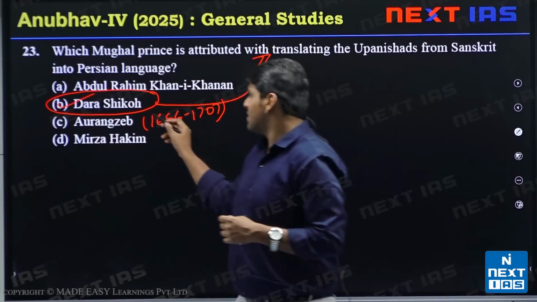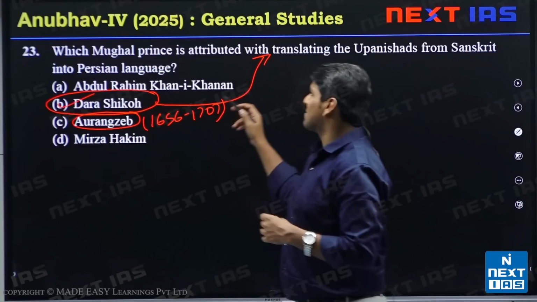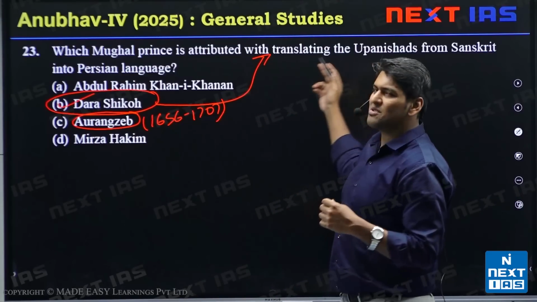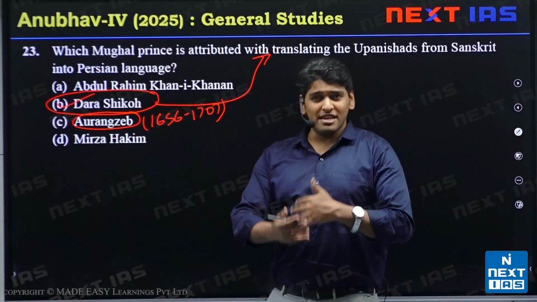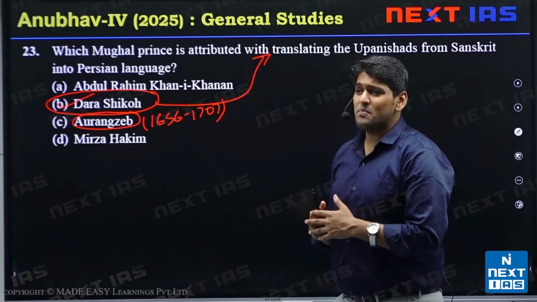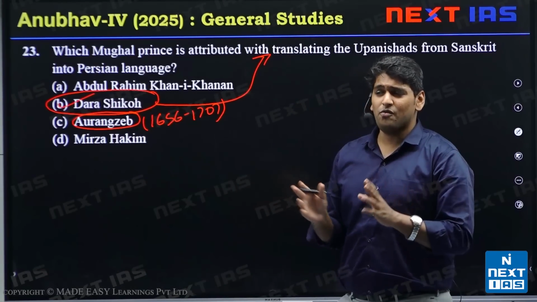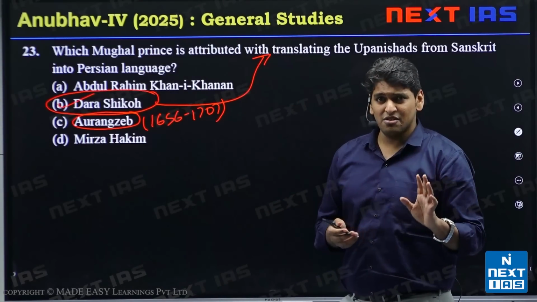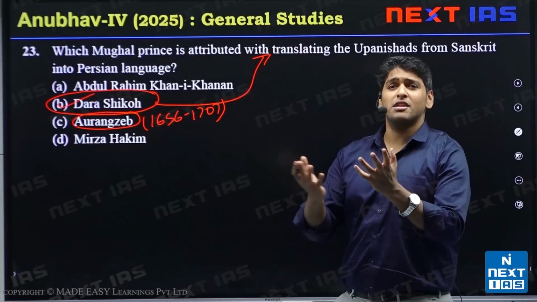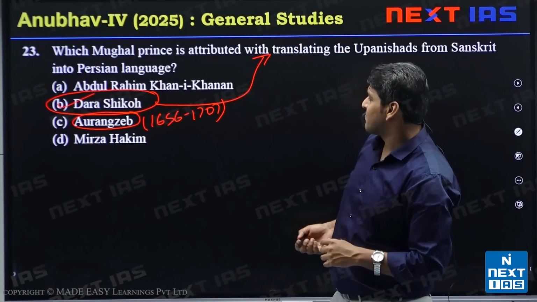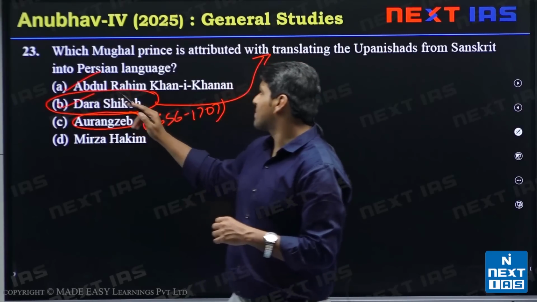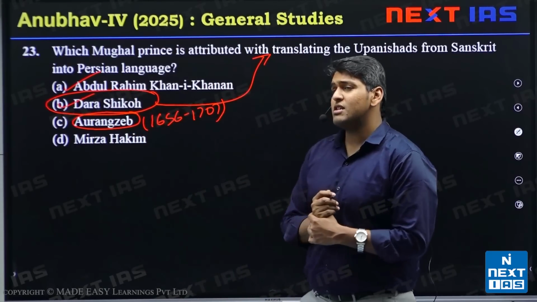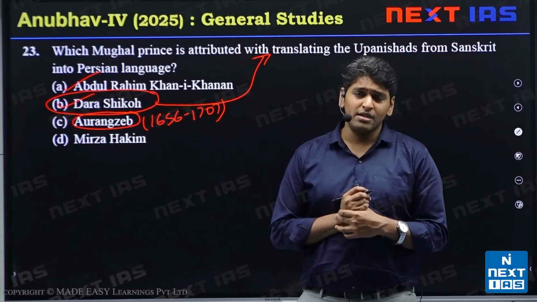Aurangzeb is definitely not the option here because he would not tolerate this. He even undid a lot of things, like he painted the walls of Akbar's tomb white, which were decorated with a lot of beautiful paintings. Then we have Abdul Rahim Khan-i-Khanan, a brother of Akbar, according to this option.